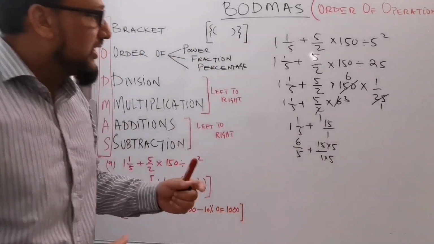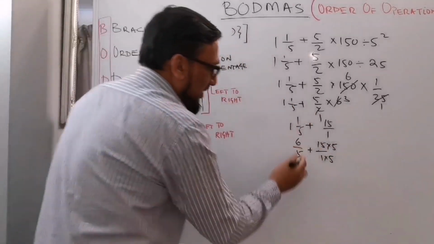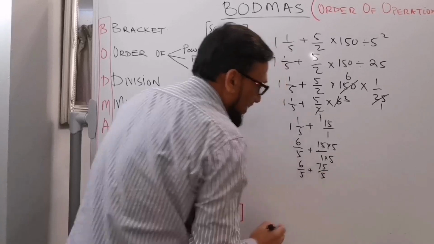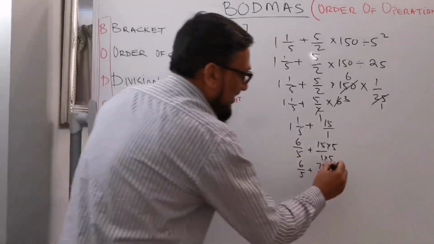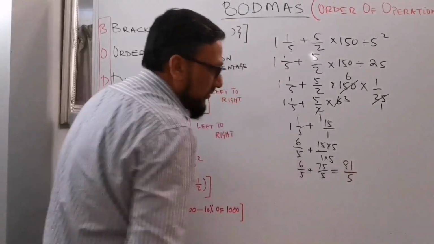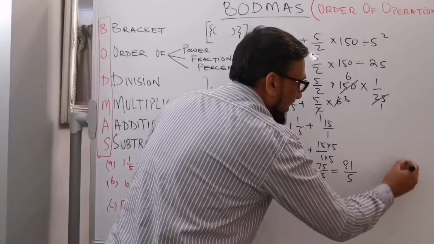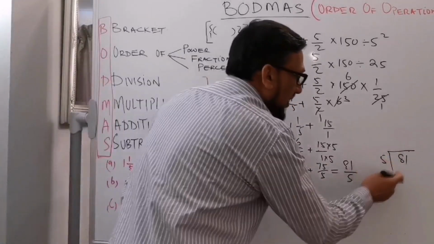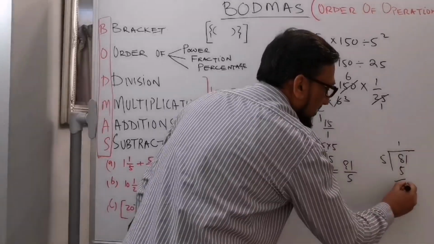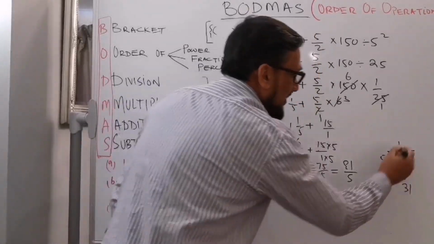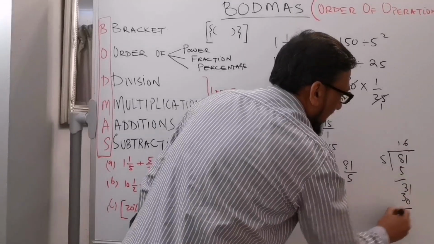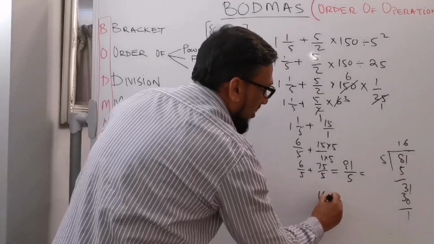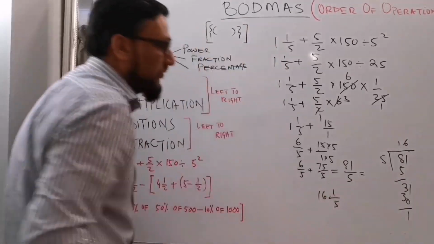You know with fractions, we need to make the same denominator. So 6 over 5 plus 75 over 5. So the answer will be 75 plus 6, which is 81 divided by 5. If you divide 81 by 5, 5 times 1 is 5, remainder is 3, and then 5 times 6 is 30, and the remainder is 1. So your final answer is 16 whole number 1 over 5.